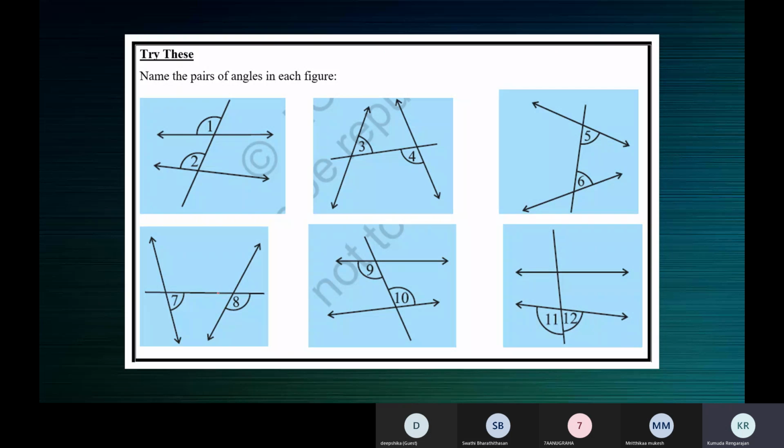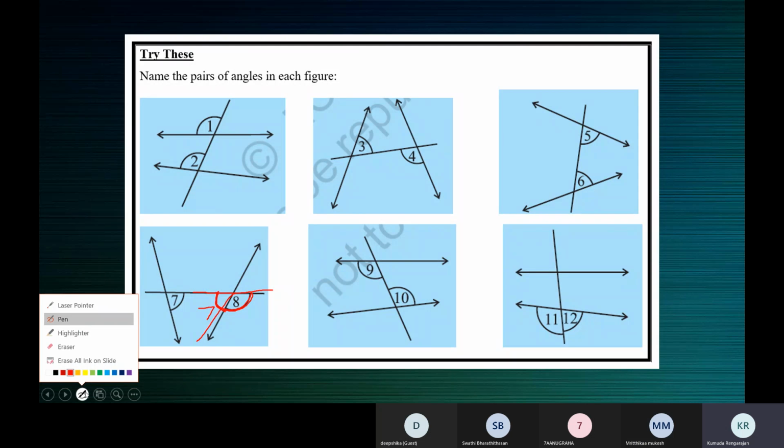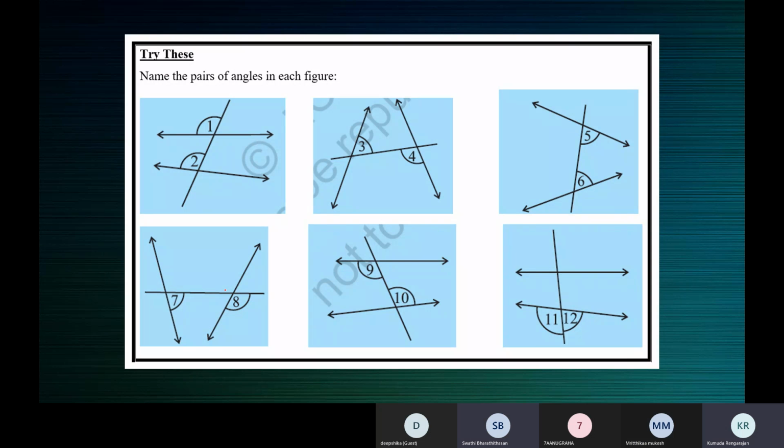Supposing angle 7 is here. Then angle 7 and angle 8 together form a linear pair. See here, a straight line and ray, these two angles 7 and 8 form a linear pair. Yes or no? Yes, ma'am, they form one because they have a straight line and opposite rays, ma'am. If angle 7 and angle 8 lie like this, they form a linear pair. That is, angle 7 plus angle 8 is equal to 180 degrees.